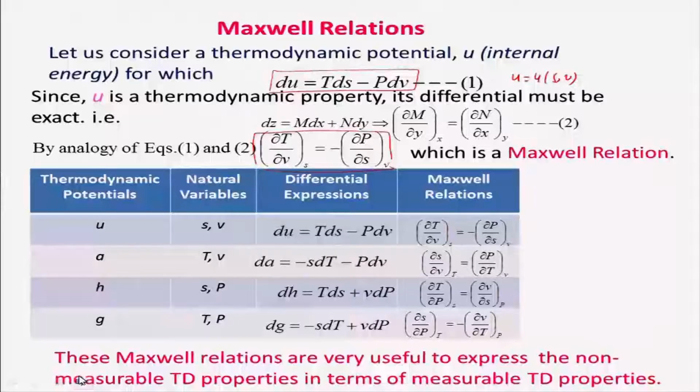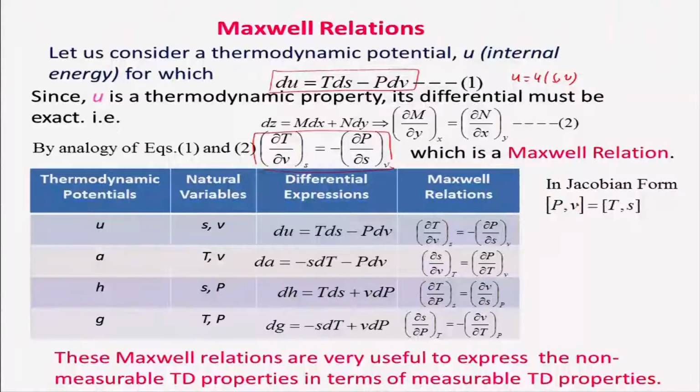But I want to write down what it would be in Jacobian form. It will be very simple, and that is basically Jacobian (P,V) equal to Jacobian (T,S). You can say this with respect to (P,T) or any other thing. So, is it true? This is a very important expression, these Maxwell relations, because you can connect the non-measurable properties to the measurable properties.